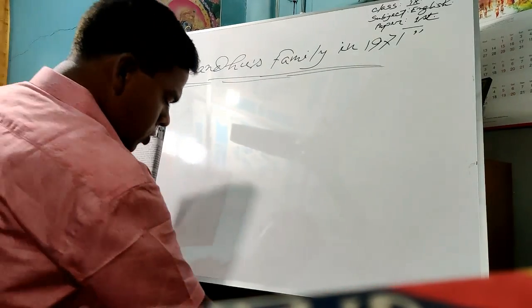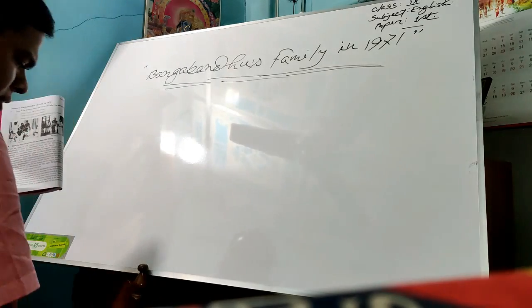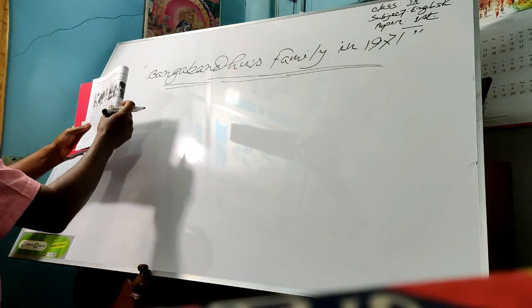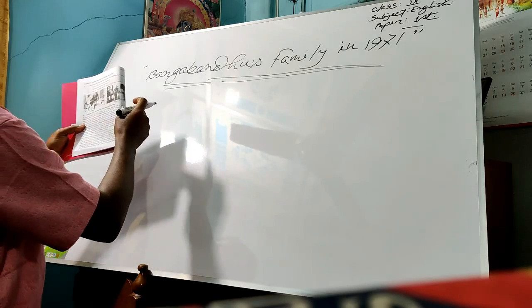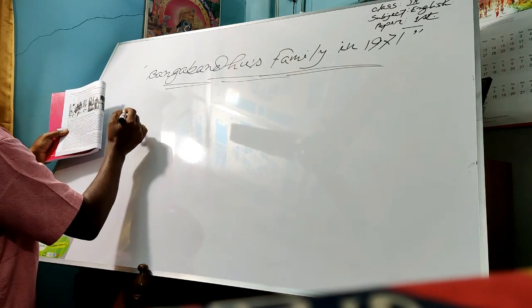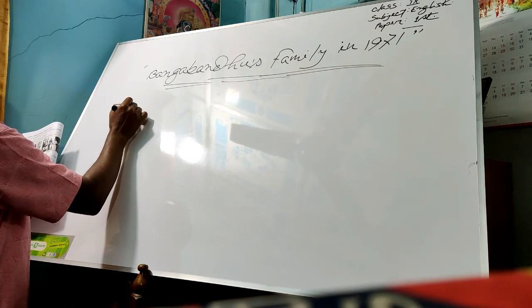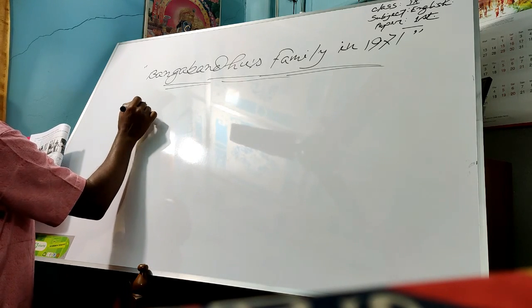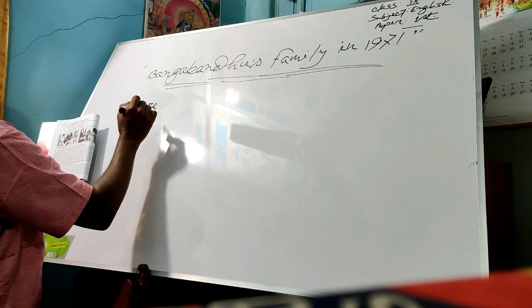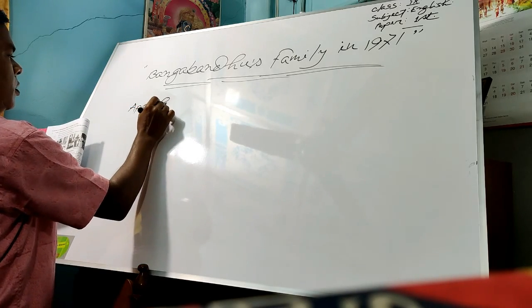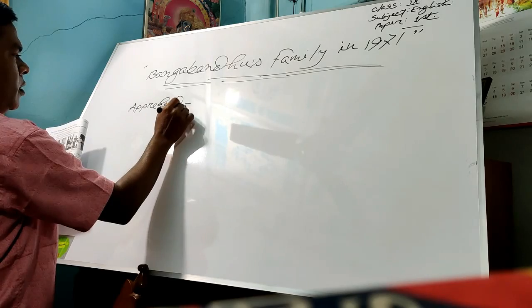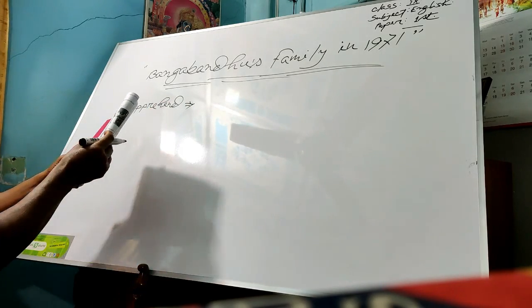Okay, students? So the first word is written here. I am writing here. Okay, look, students. Apprehend. Okay, apprehend.